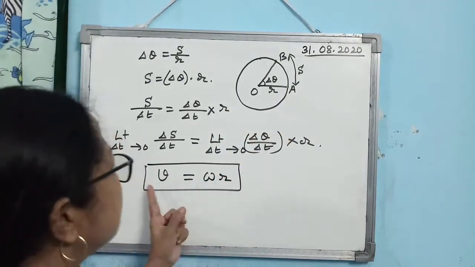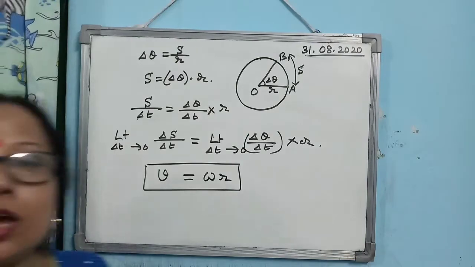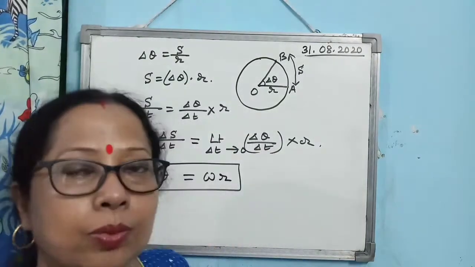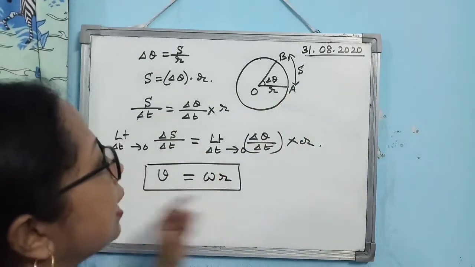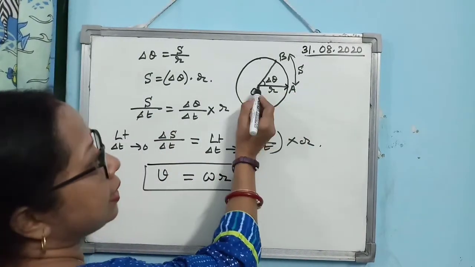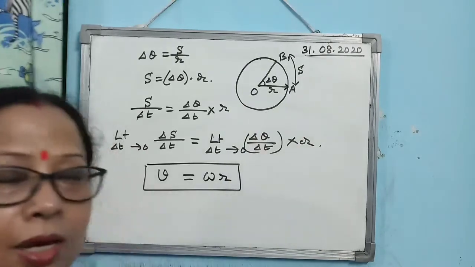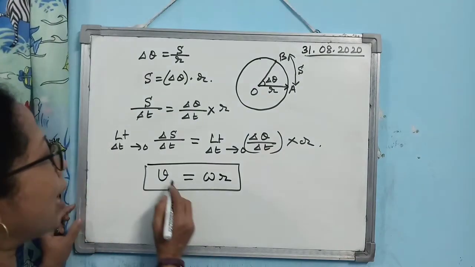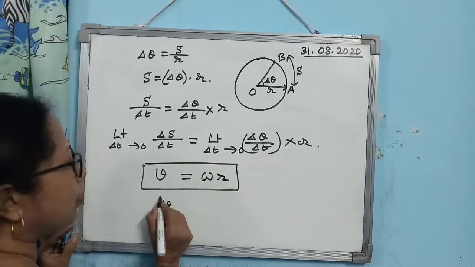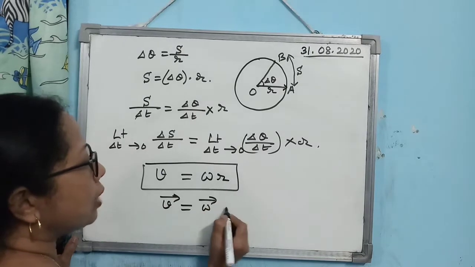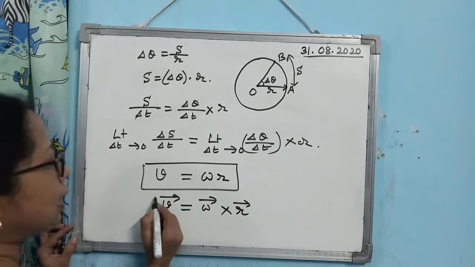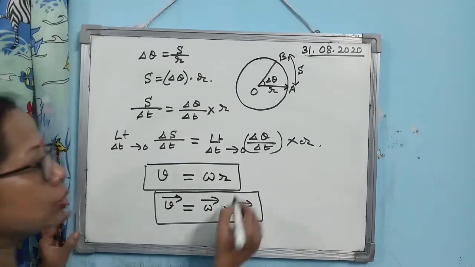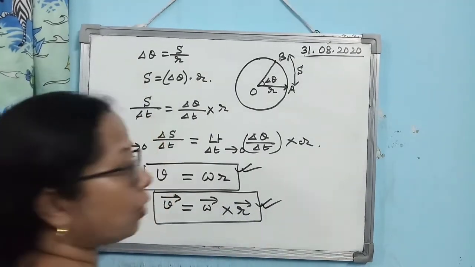Alright. Now look at these quantities. V is the linear velocity, which is a vector quantity. Omega is the angular velocity, also a vector quantity. And R is the radius vector, directed from the center towards the position of the object on the circular path. As V, omega and R are all vector quantities, if you write in vector form, then V is equal to omega cross R. Alright, so these two relations are conceptually very important.